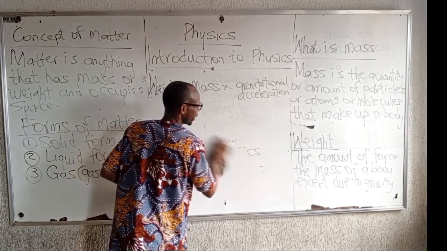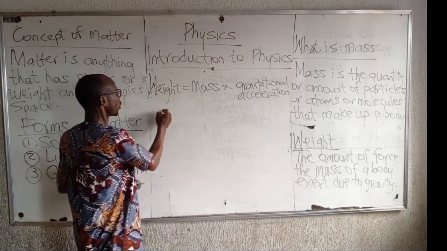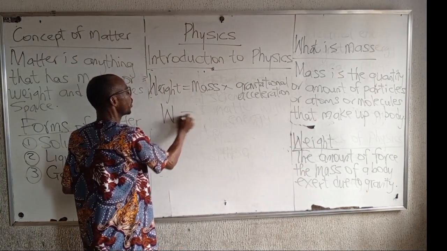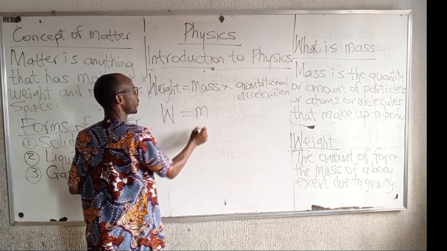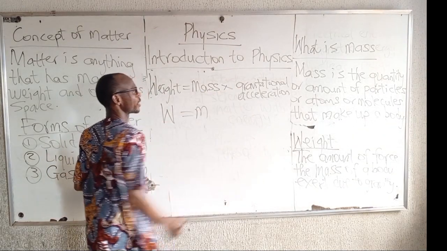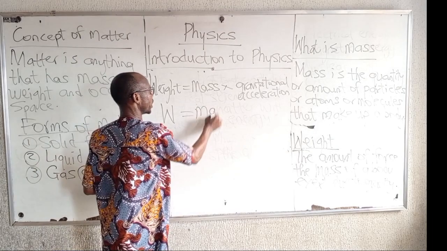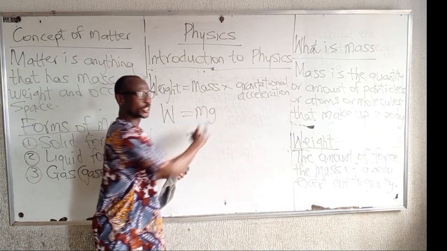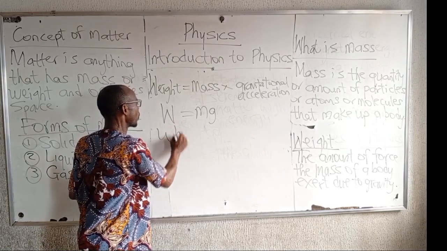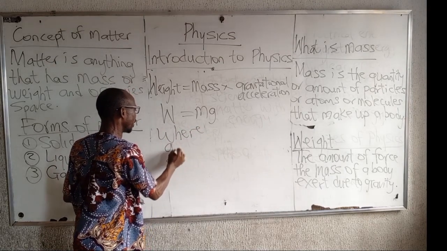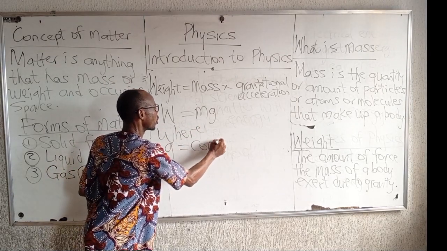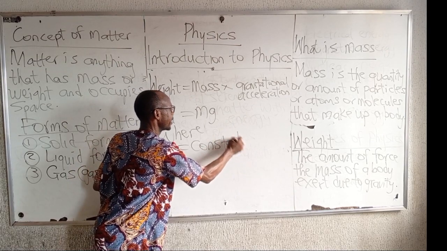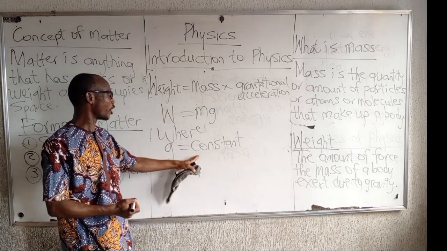Constant in a given place. So we say that weight W is equal to the mass represented by M, and gravitational acceleration is represented by G. So because this G is constant, where our what? G is relatively what? Constant. We say it's relatively constant.